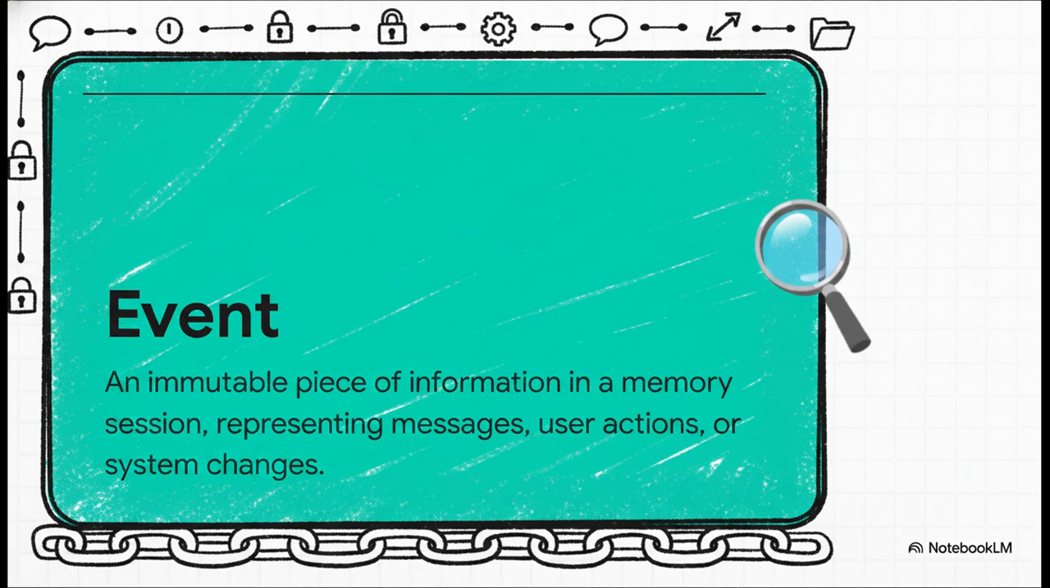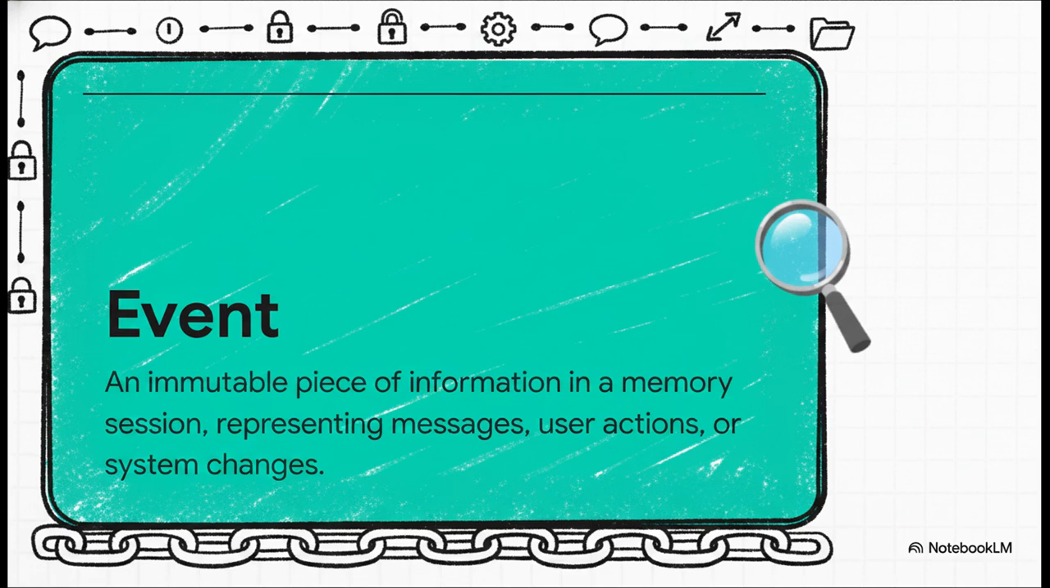Now, the key word here is immutable. That's a fancy way of saying that once an event is recorded, it's basically set in stone. You can't change it. So why is that such a big deal? Well, because it gives you a totally trustworthy, unchangeable history. You get this perfect, step-by-step record of everything that happened, and that is the foundation for giving the AI real, reliable context.